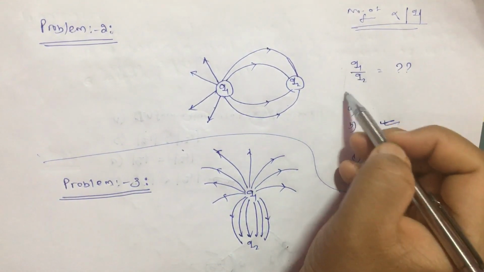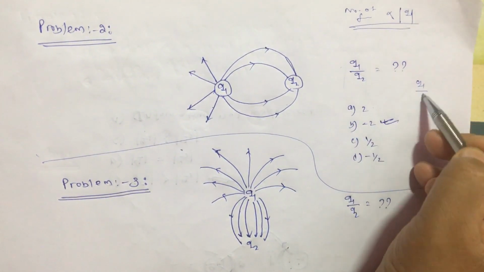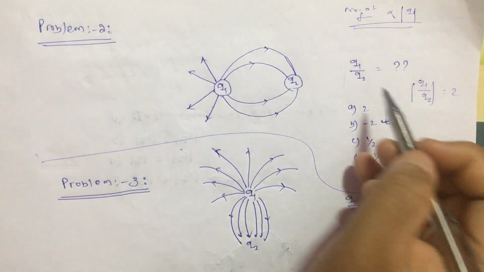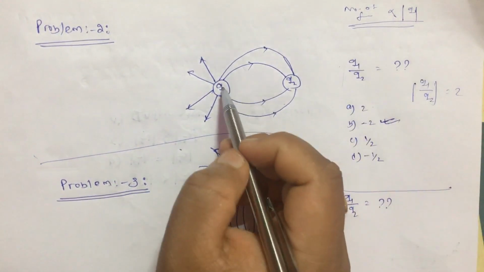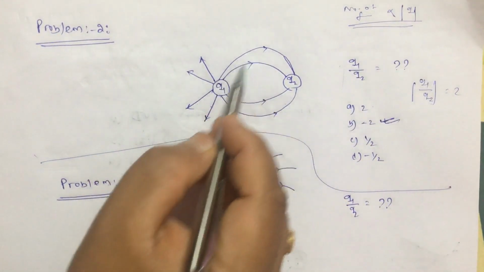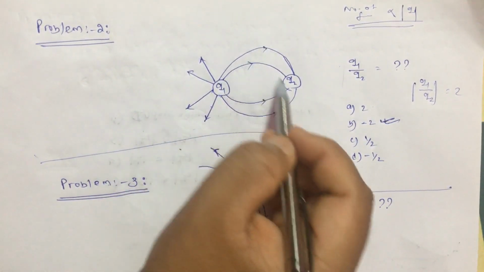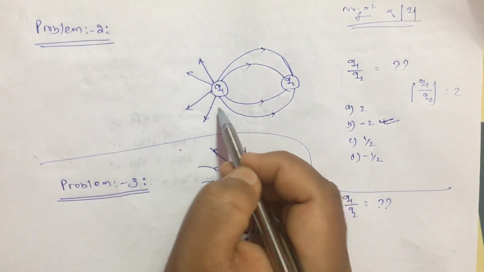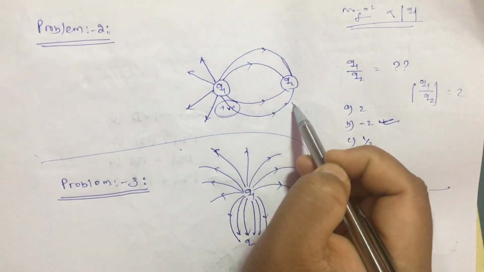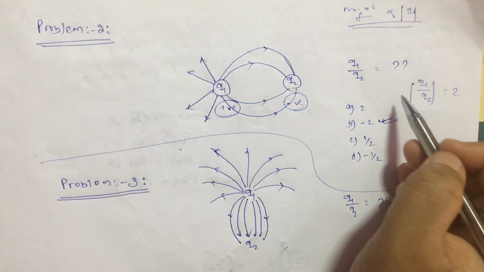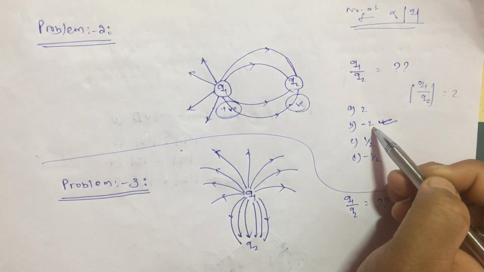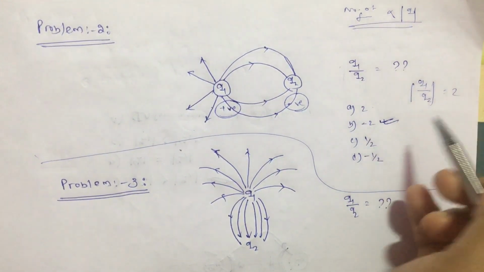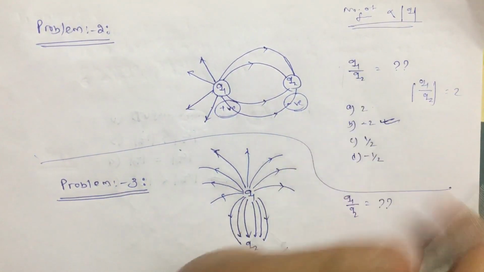Because it is not given as modulus. If the question is Q1 by Q2 modulus, then it is equal to 2. But here it is given Q1 by Q2, and it is obvious that from Q1 the electric field lines are going out and to Q2 the electric field lines are coming in, and hence Q1 is a positive charge and Q2 is a negative charge. So obviously it will be minus 2. Okay. Q1 is positive and Q2 is negative, so it will be minus 2, and also due to the magnitudes.